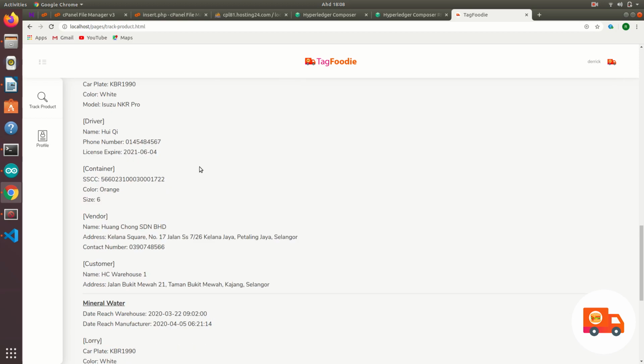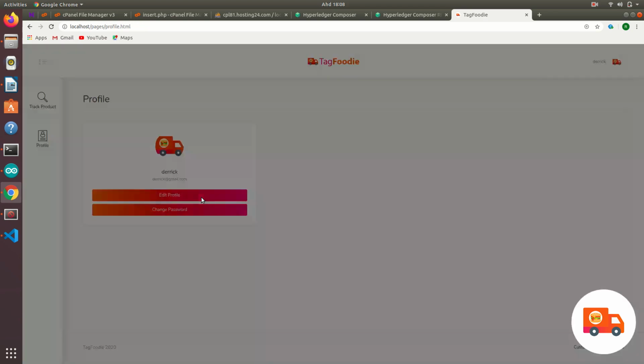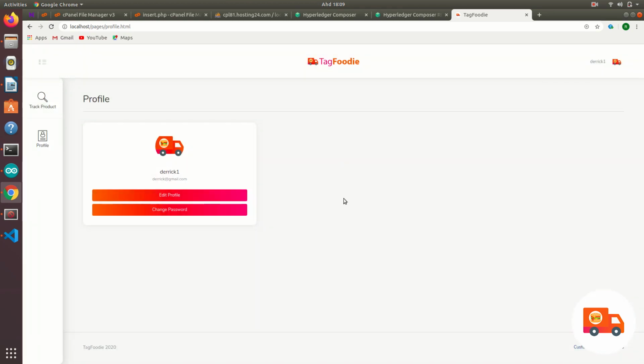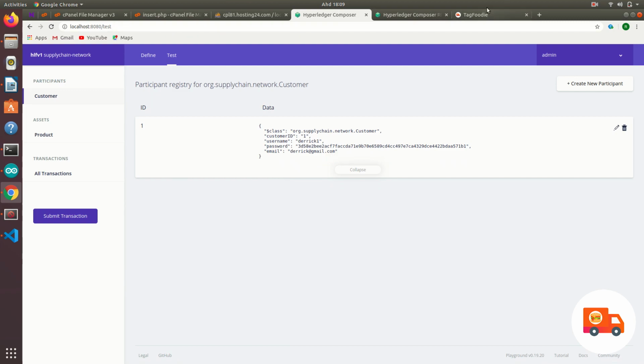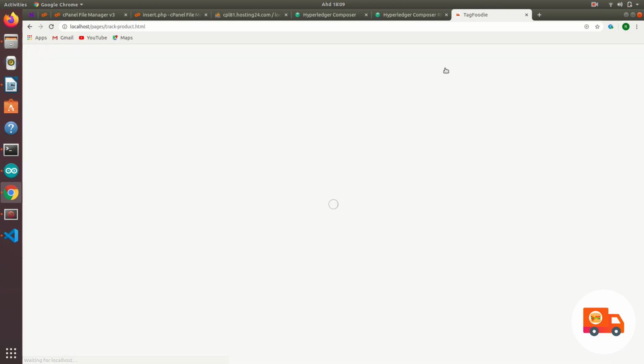Okay, so we go back to the profile. Then we try to edit profile, direct one. Okay, edit it. Then it will show direct one. So right now we'll be going back to the product, the customer part. Then it shows direct one, right? The change password works the same as the edit profile as well.